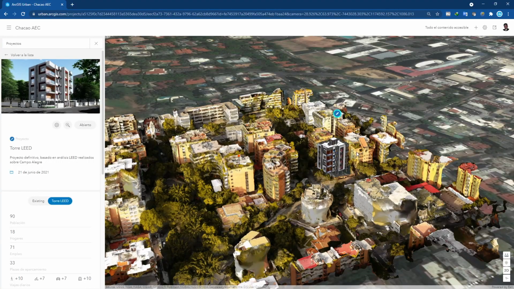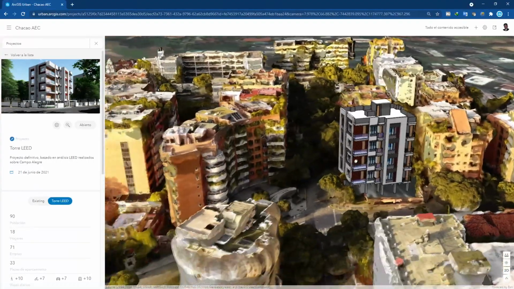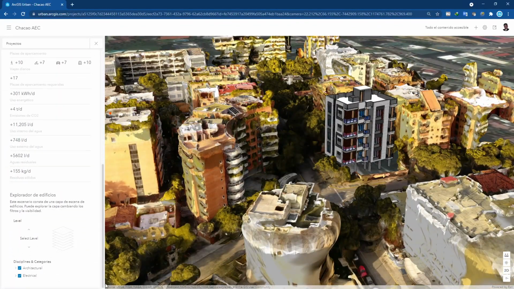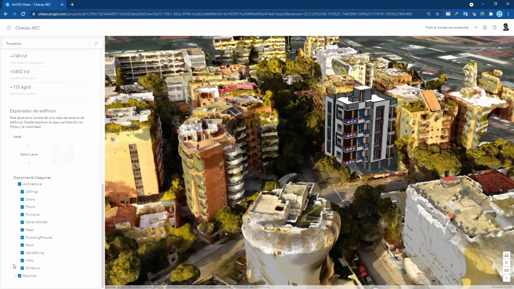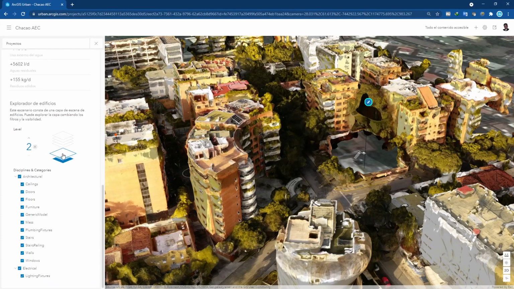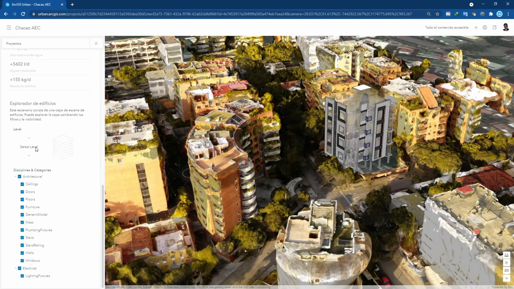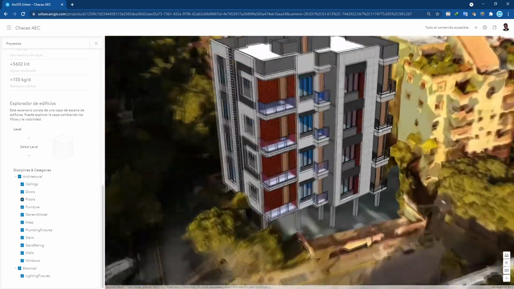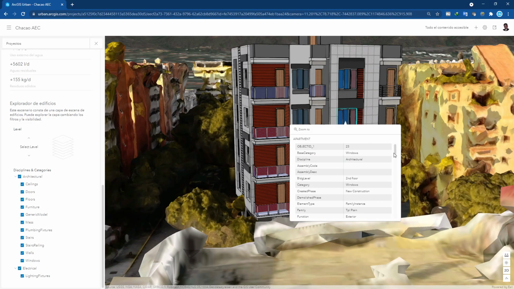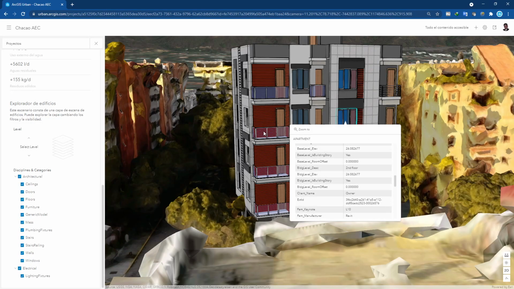From the selected scenario, we can create an urban project with the same resultant metrics, but including the disciplines contained in a BIM model, like this example. We can visualize levels, turning on and off certain layers, and doing queries about its components, besides using some functionalities of ArcGIS Urban.